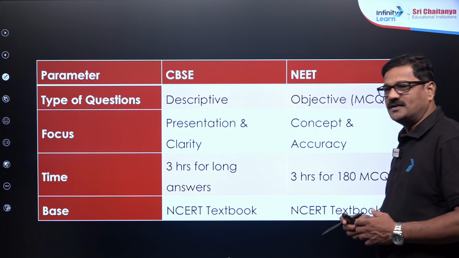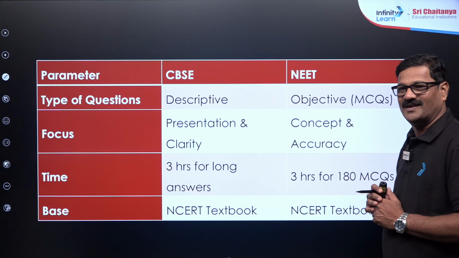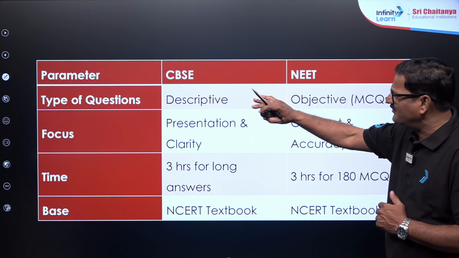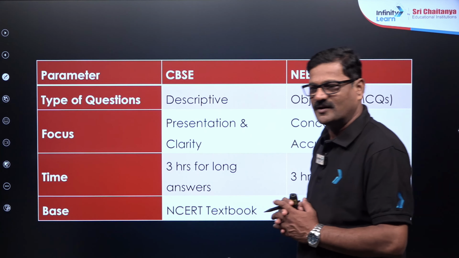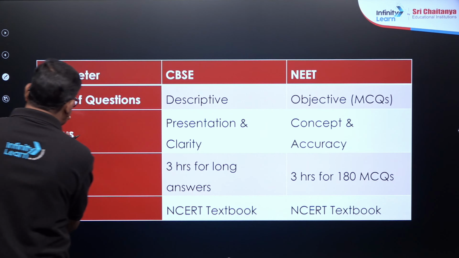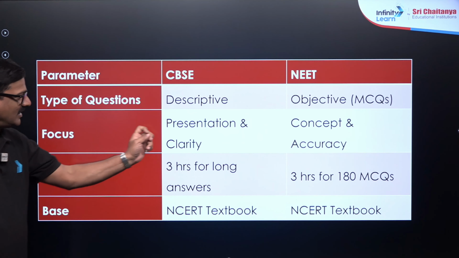What are the parameters in CBSE and NEET? In CBSE it is absolutely descriptive, whereas in NEET it is objective. The focus area in CBSE is presentation, the way of writing, and clarity.